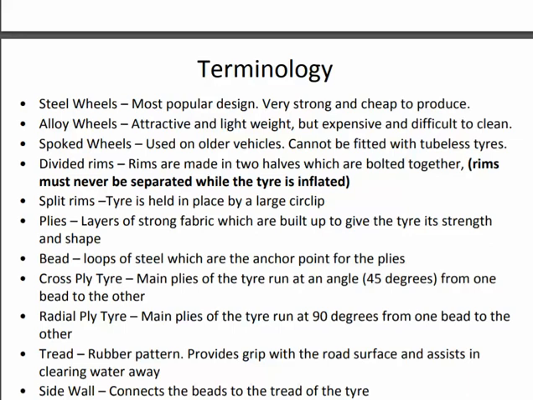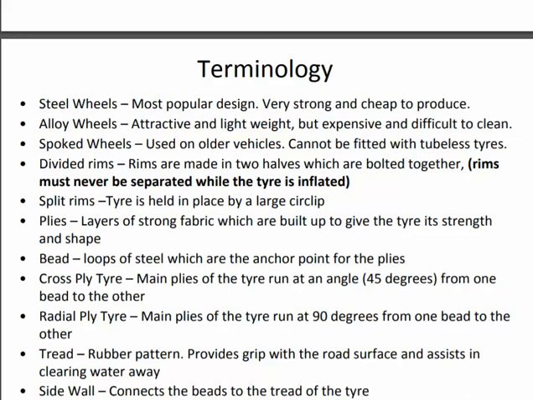The main plies of the tire run at an angle of 45 degrees from one bead to the other. And radial ply tires. The main plies of the tire run at 90 degrees from one bead to the other.